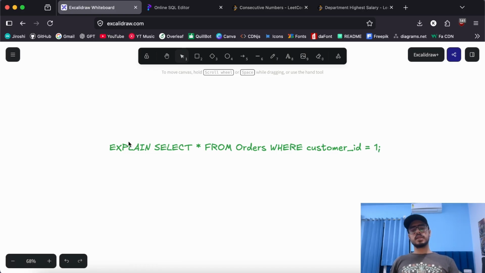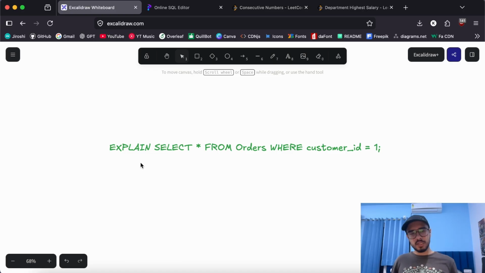Now what is the explain keyword here? This explain keyword is actually a very helpful keyword when it comes to optimization analysis. If you want to understand how your query is going to execute, what parts of the query run first and what is optimized and what is unoptimized, you can run an explain command over it, and it will give out all the details of this query. How will it run this particular query?